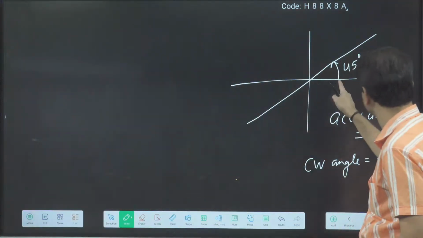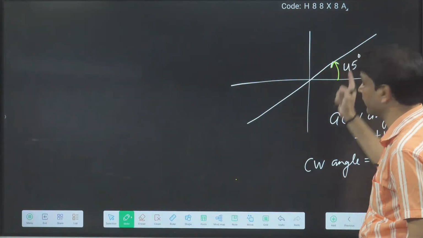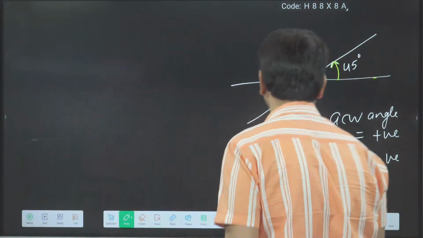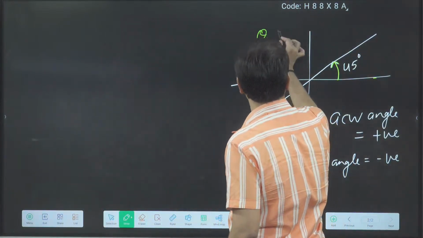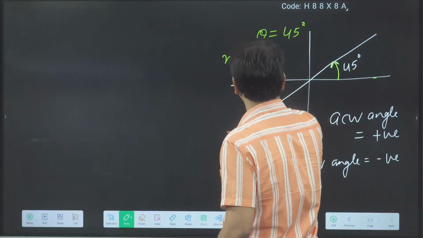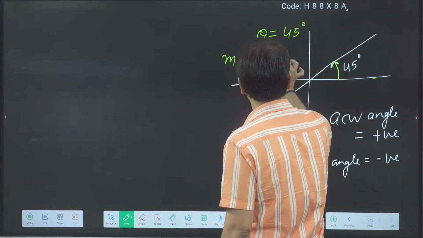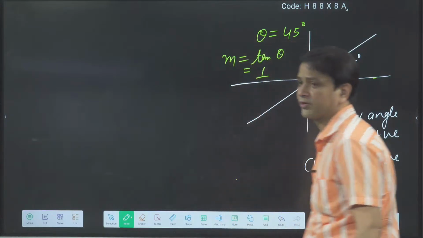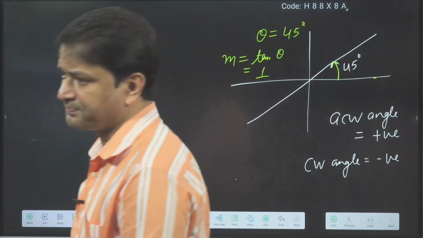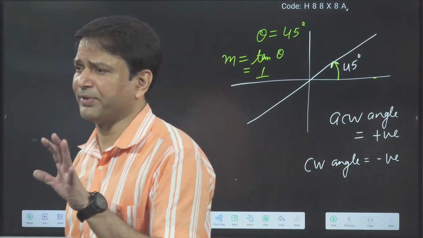From the x-axis, how much angle did I rotate? 45. In which sense? Anti-clockwise. That's why I will write this theta positive. So theta is equal to 45. So m, what can I write? m is equal to tan theta. Then slope will be equal to 1, since tan 45 is 1. Completed, everyone? So everybody got the meaning of the slope?